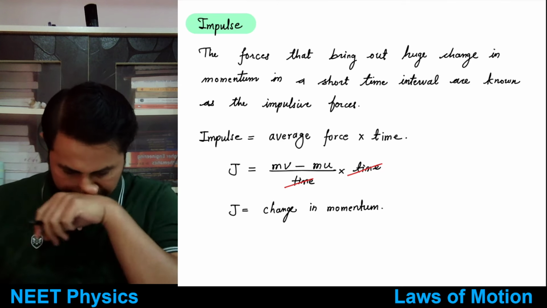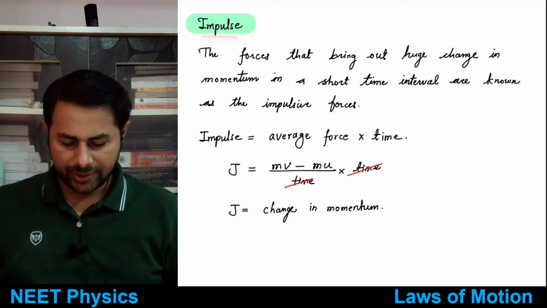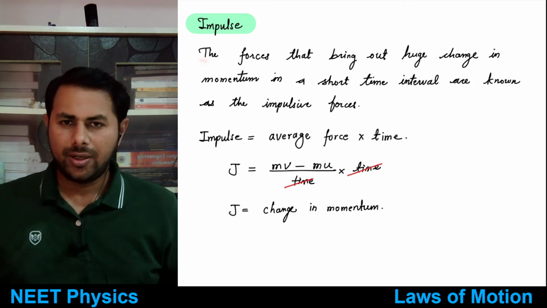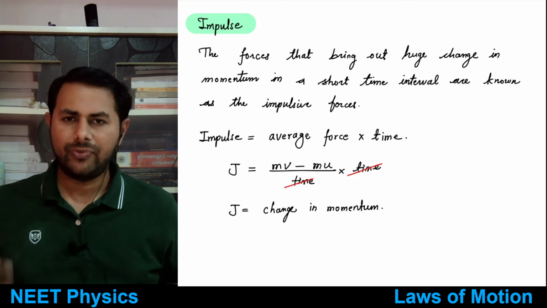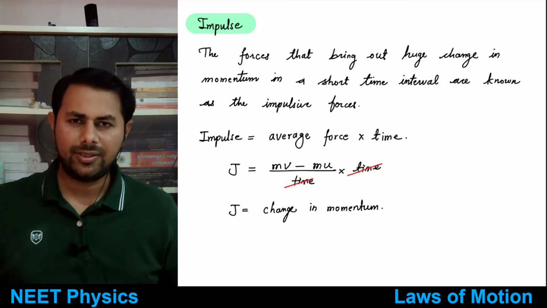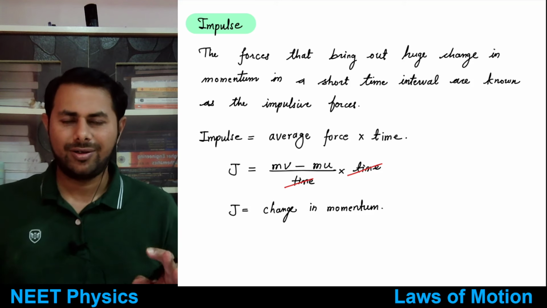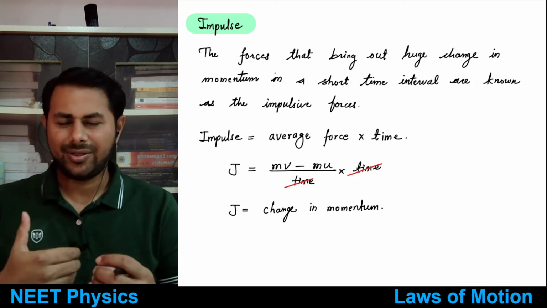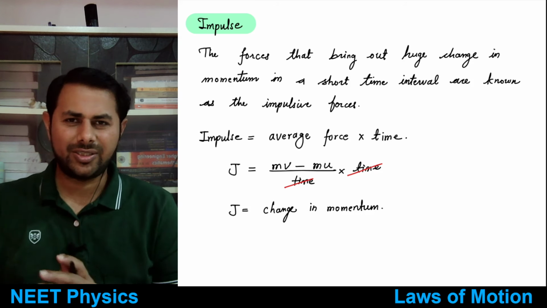All right. Next, let's talk about impulse. Now see, there are some forces which act for a very small time and bring out a very large change in momentum. For example, in the game of cricket, nowadays there are very fast cameras and we can calculate the force due to the bat acting on the ball, because we can find out the time for which it acts. But earlier this wasn't the case.